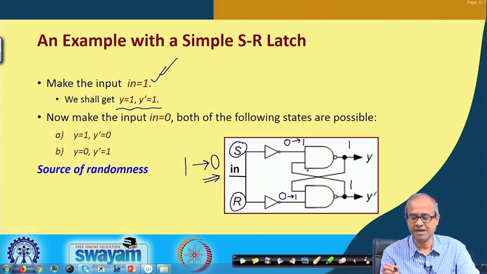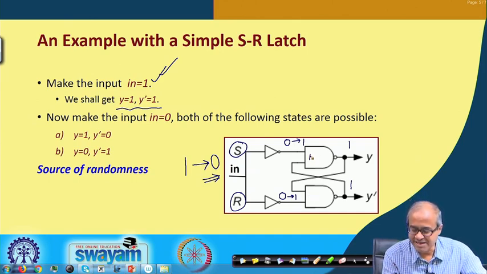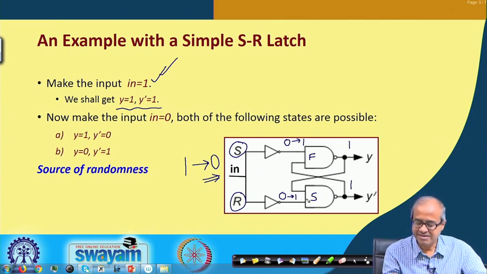Now, here something happens. You see, these are two gates, and two gates fabricated in the chip can never be exactly identical. Suppose this gate is a little faster, let us call it F, and this gate is a little slower, let us call it S. This gate being faster means that when both the inputs are 1 and 1, the NAND output is 0.